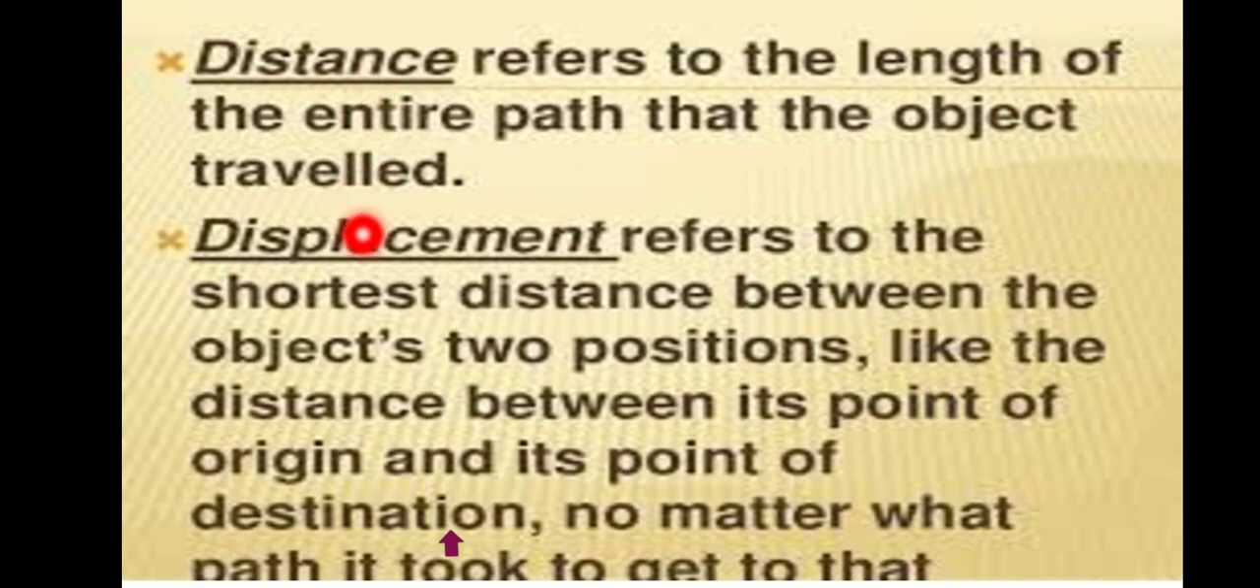What is distance and displacement? What is the distance? Distance refers to the length of the entire path that the object traveled. What is displacement? Displacement refers to the shortest distance between the object's two positions, like the distance between its point of origin and its point of destination, no matter what path it took to get there.